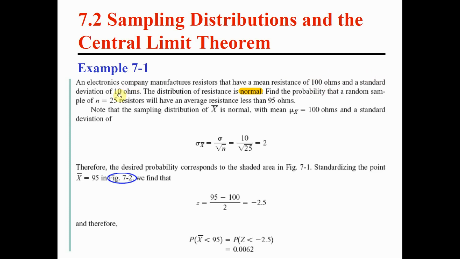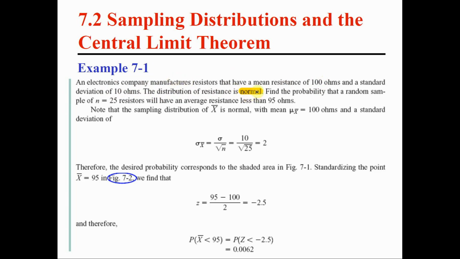Now, is this regarding the entire population or regarding a sample? No, this is regarding the entire population. Nobody talked about any sample in this first sentence. We're just saying that resistors in general, regarding any resistance that comes out of this manufacturer, the average is 100 ohms and the standard deviation is 10 ohms. It is given to us also that the distribution of resistances is normal. So resistor values that come out of this company have a normal distribution.